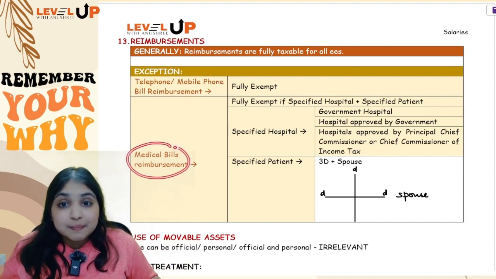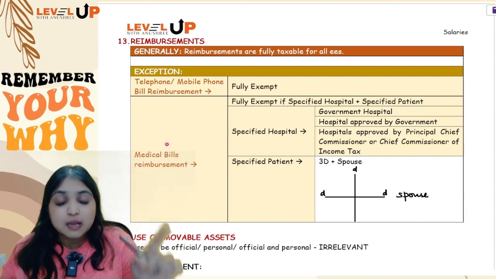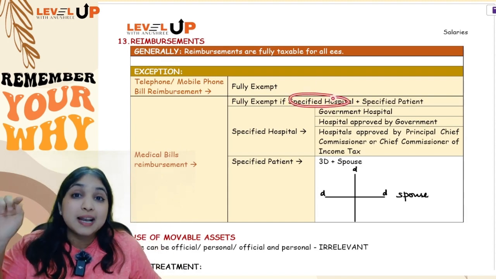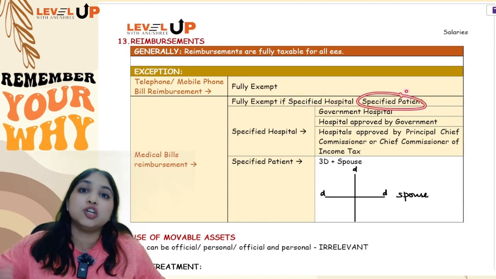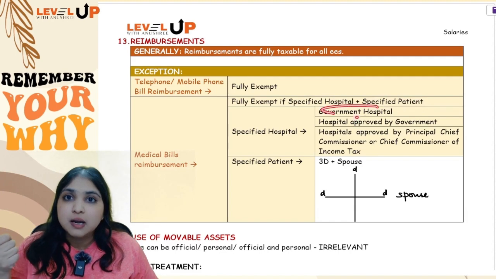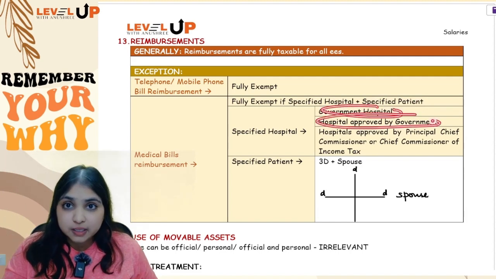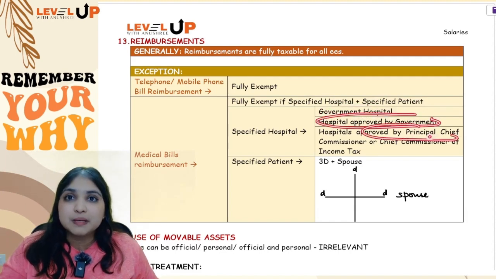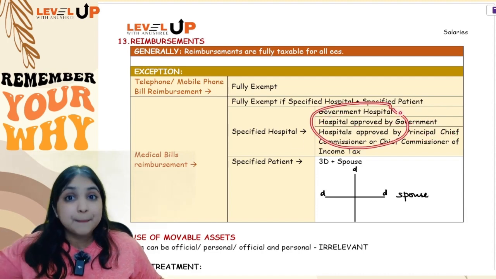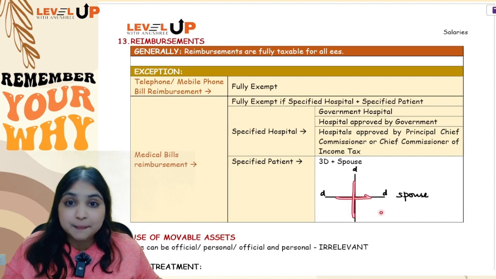Okay, medical bills reimbursement also generally taxable, but only if the treatment happened in a specified hospital and the patient is a specified patient, only then medical bill reimbursement will be exempt. So what is specified hospital? Government hospital, hospital approved by the government, hospital approved by the Principal Commissioner of Income Tax. So the treatment happened in approved hospital, and who is a patient? A patient is 3D plus spouse.